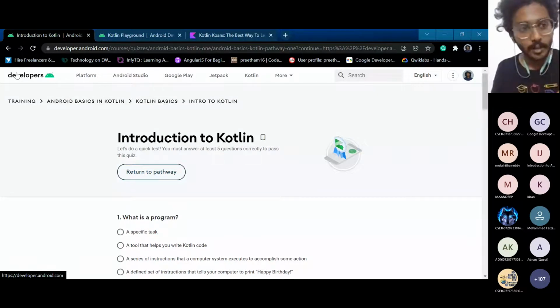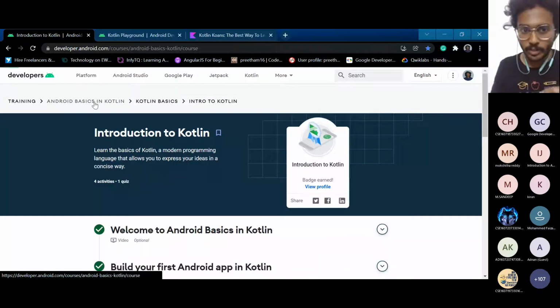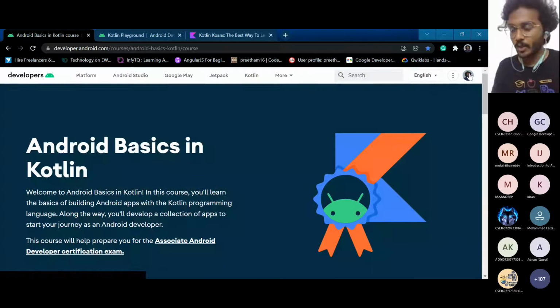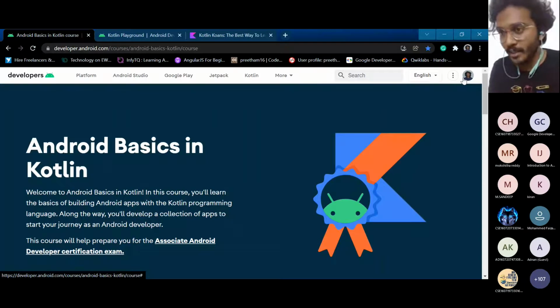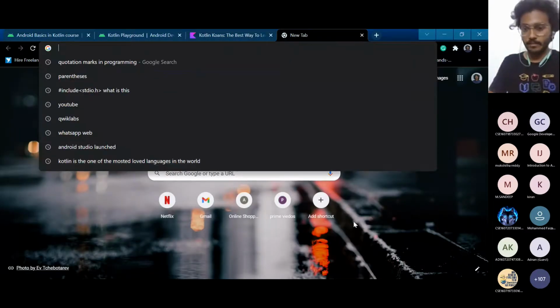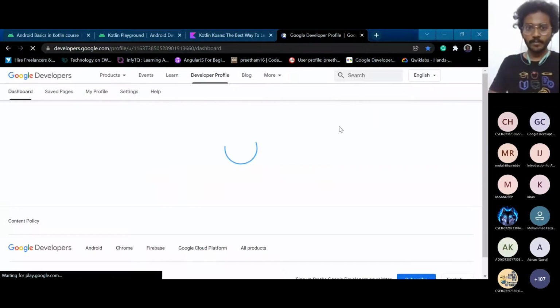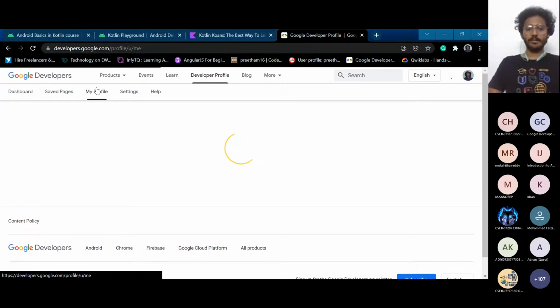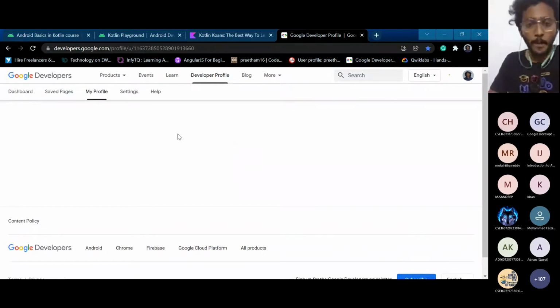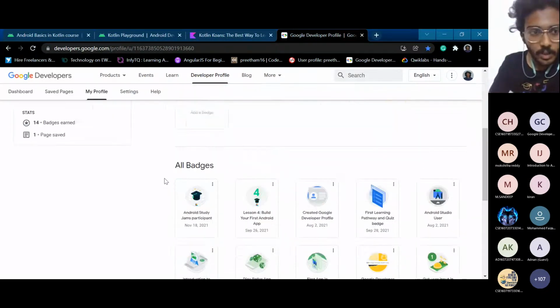I said I'll be showing you the developer's profile, right? Before doing all this, make sure you are logging in with the correct mail ID that you are using for the developer's profile. Let me show you how that looks. So this is how the developer's profile looks.